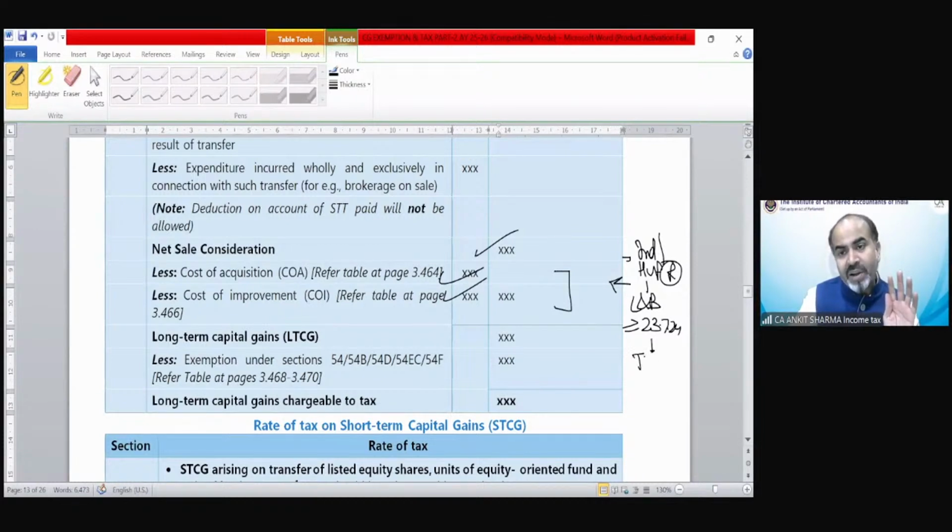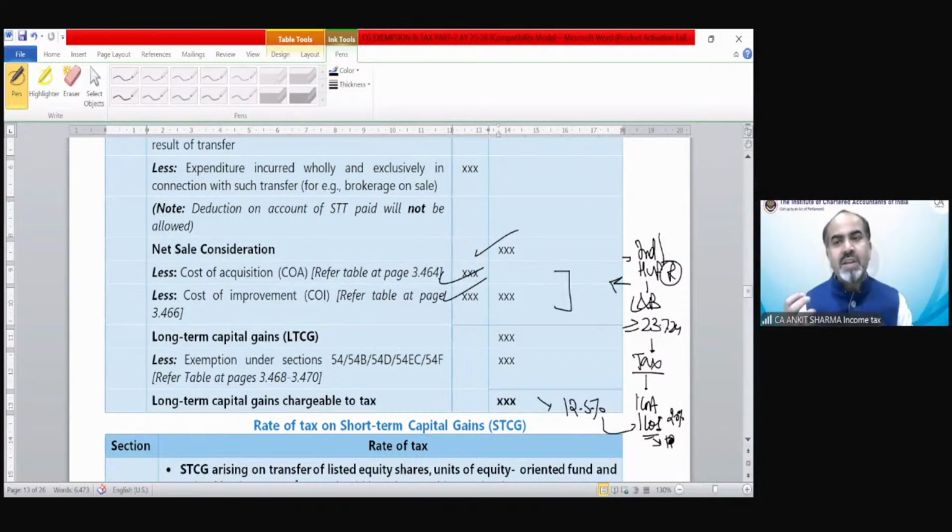But when we calculate the tax, then we apply the index cost of acquisition or index cost of improvement. In this case, we have to calculate the tax at the rate of 20%. And under the other provision, we need to calculate tax at the rate of 12.5%, and whichever is lower or beneficial to the assessee needs to be taken. So please keep this provision in mind that the calculation in the GTI format will always be without indexation on or after 23rd of July, even in case of land and building of an individual, etc.